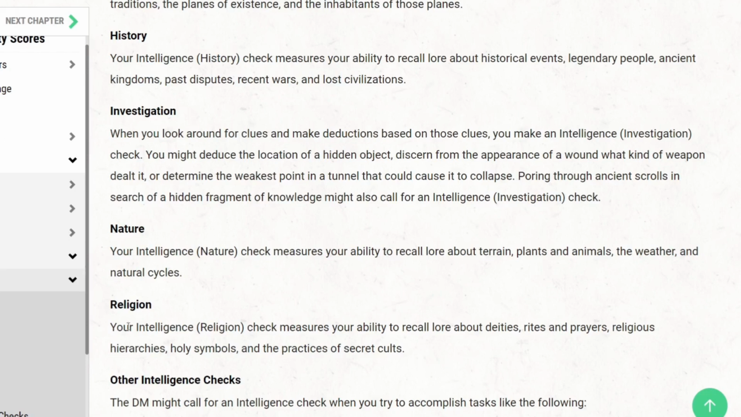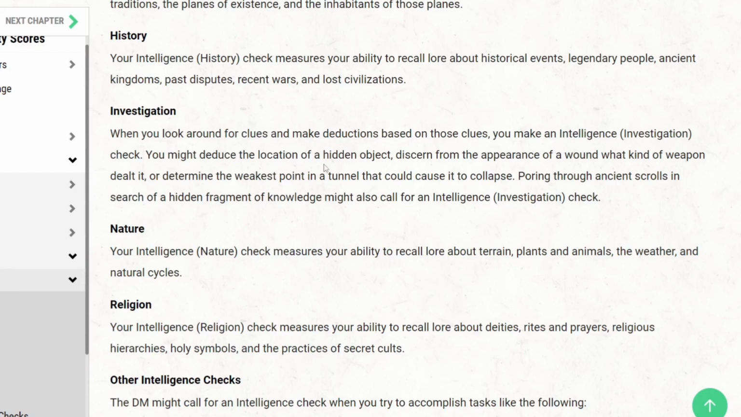And lastly, in this case, you would also do the same thing for Religion to recall lore about deities, gods, rites, and prayers, religious hierarchies, holy symbols, and the practices of secret cults. And lastly, to make an Investigation check, when you look around for clues and make deductions based on those clues, you make an Investigation check.